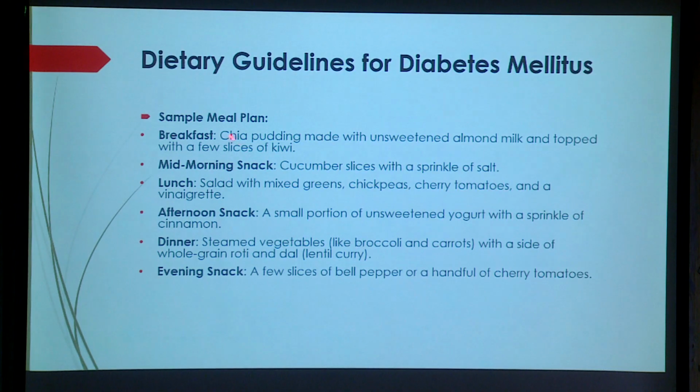Diet: chia pudding made unsweetened, all sweeteners should be avoided. In the morning you can take cucumber slices, or you can grate the salad. Sprinkle mild salt. Salad before lunch or during the lunch also you can take. Mix with greens, vegetables, chickpeas, cherry tomatoes, and then for snacks, unsweetened yogurt sprinkled with cinnamon.